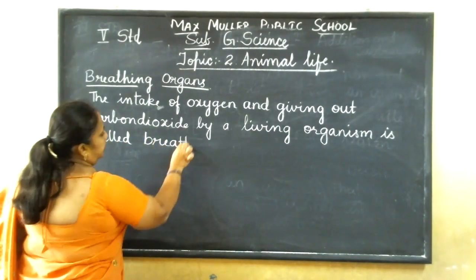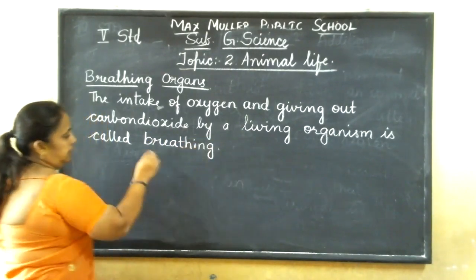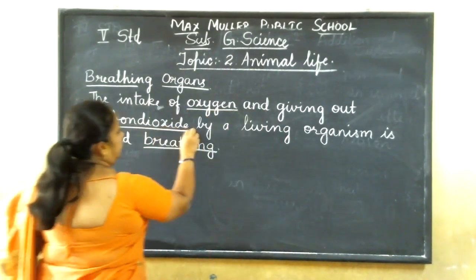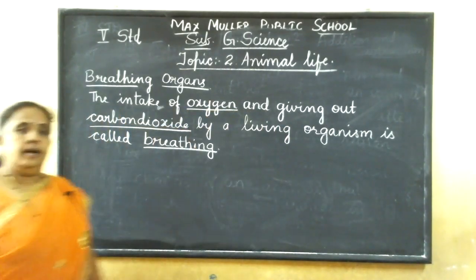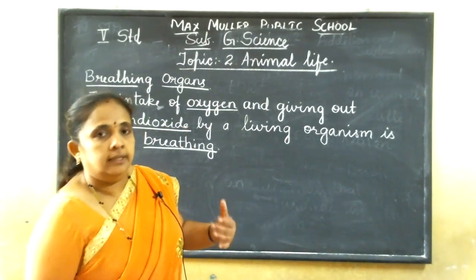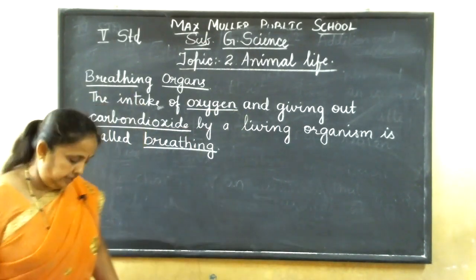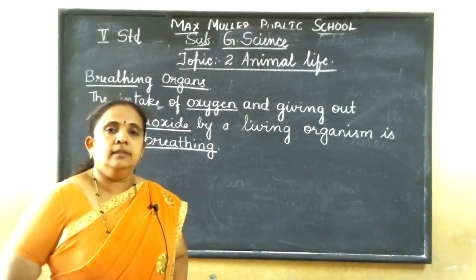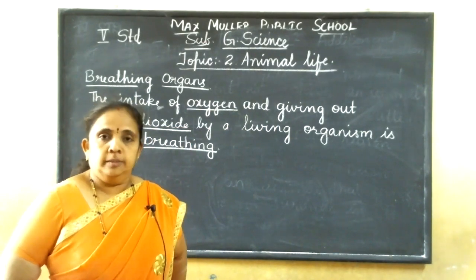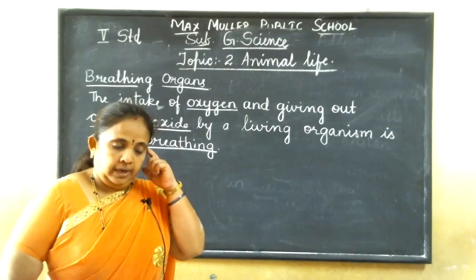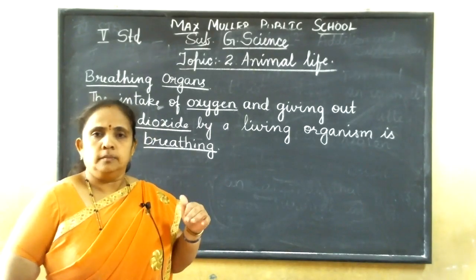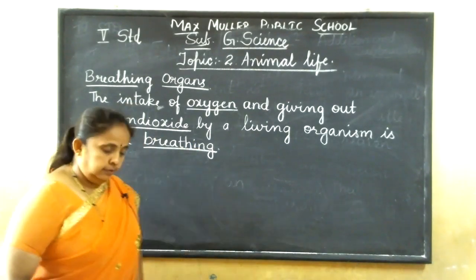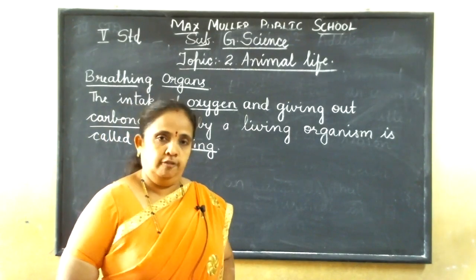As I said, we take air in and give out air. The air we take in is oxygen and what we give out is carbon dioxide. But it is opposite in the case of plants: they take in carbon dioxide and give out oxygen. So this process is called breathing. Breathing is very, very important for all living beings, apart from food and water. We'll see different breathing organs in different animals.